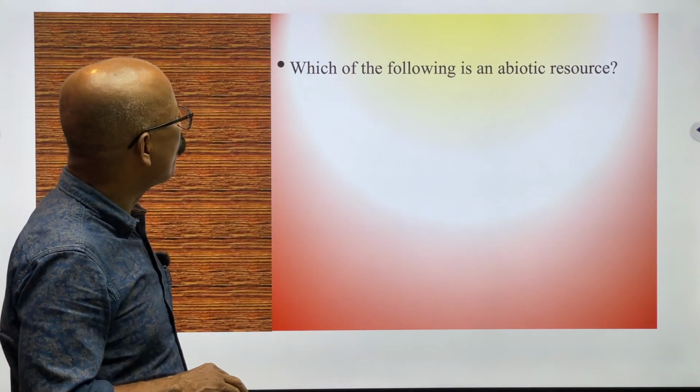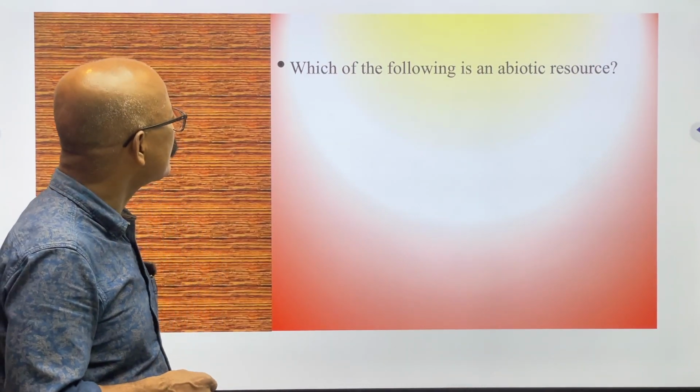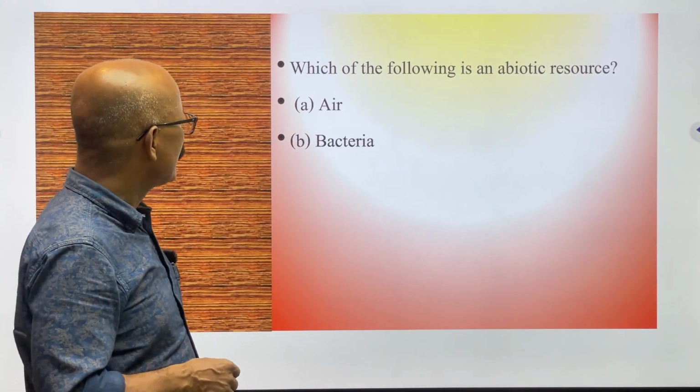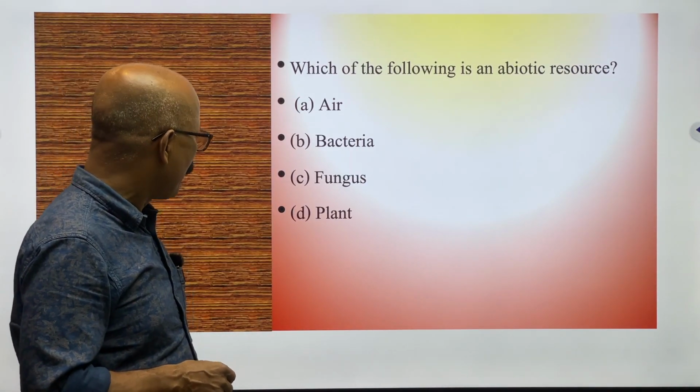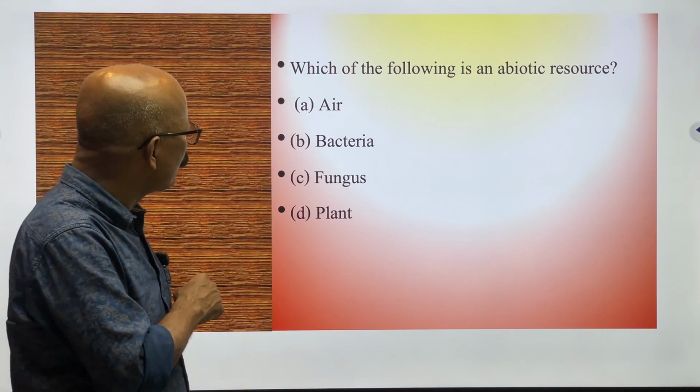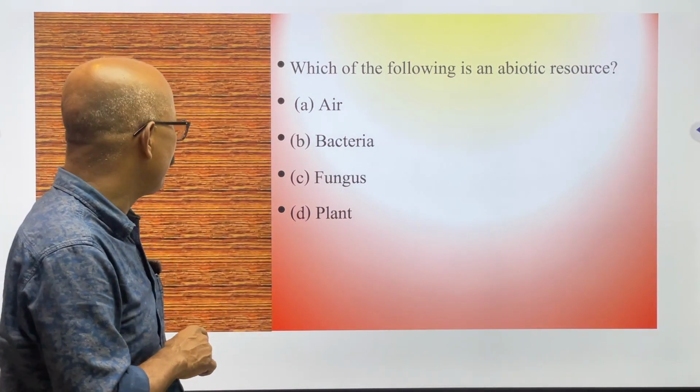Next question: which of the following is an abiotic resource? Biotic and abiotic. Okay. So air, bacteria, fungus, and plants. Among these four, which will be it? That is air. Air has no life. So the answer will be air.